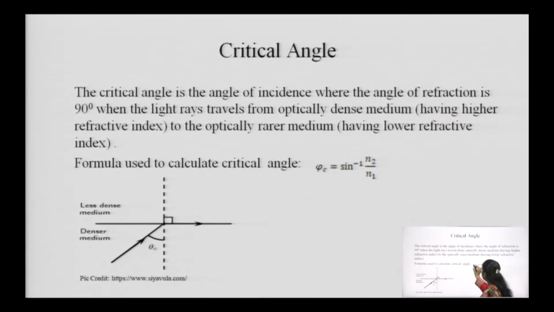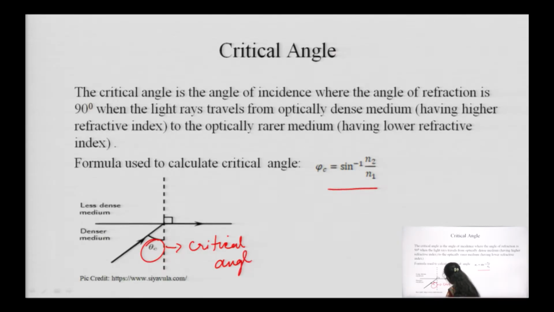The ray travels from the denser medium to the rarer medium, and it gets aligned with the interface, and this angle is our critical angle. In the coming slides I am going to discuss how to get the formula for the critical angle.